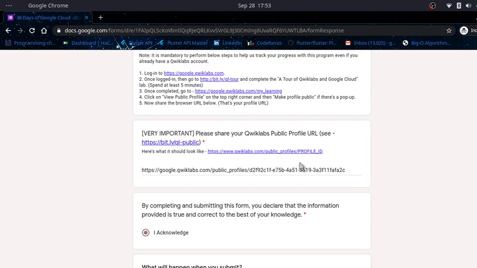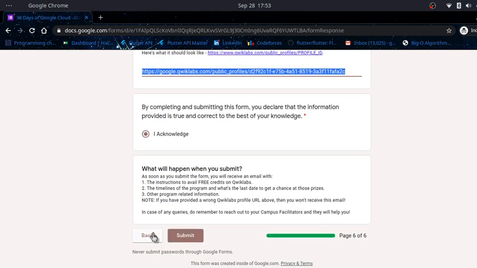Then comes the same page again. Make your profile public as I told you earlier. Go to Qwiklabs, go to the My Learning option, and there you will find a view public profile button. All the instructions are also listed here. Please read them carefully, then acknowledge and submit. I think it is clear now. If you have any doubt, you can contact any person from the DSC. We will be helping you out. Thank you.